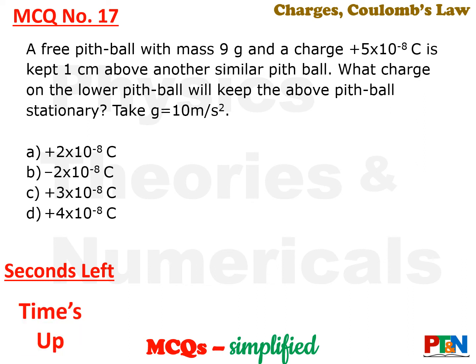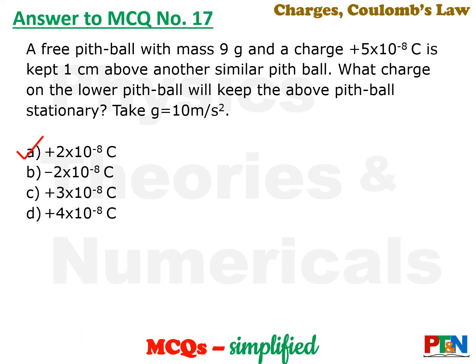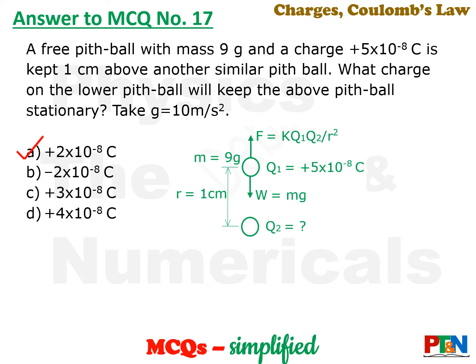Time's up. Let's see the answer. The answer is option A. Let's understand. Look at the situation. The pith ball should come down because of its weight, that is W is equal to mg.